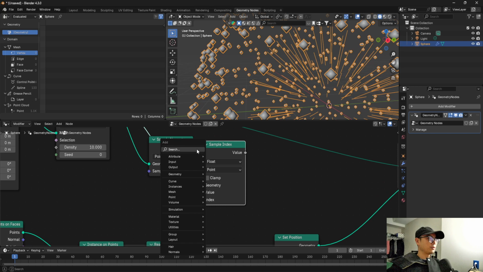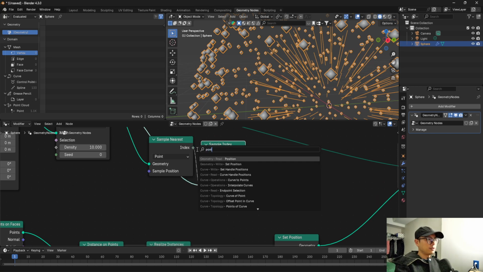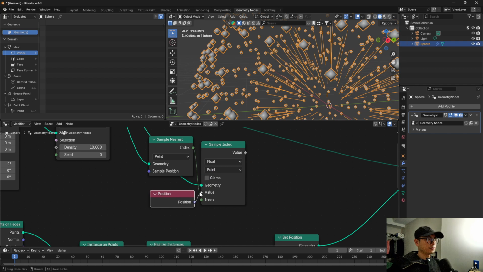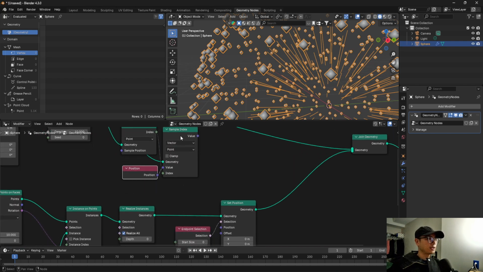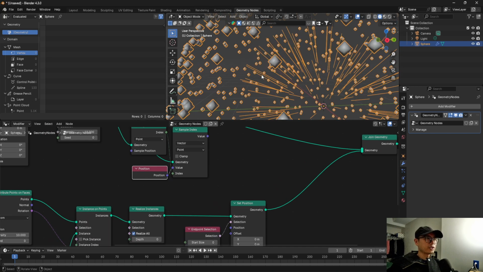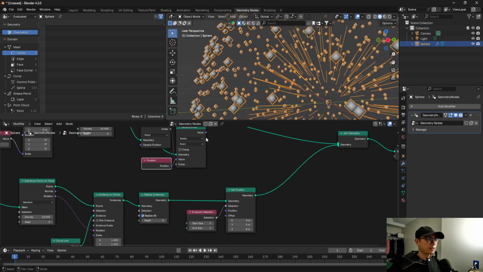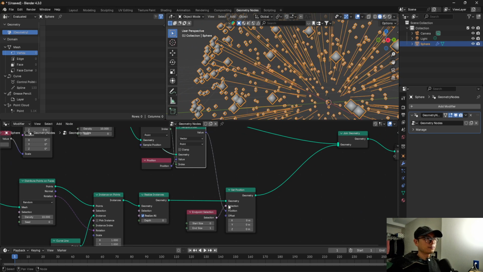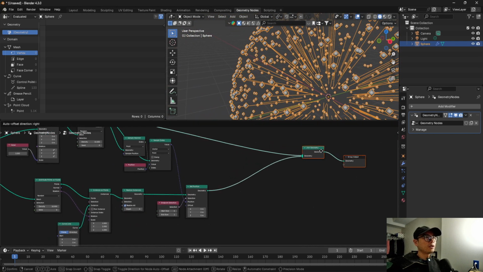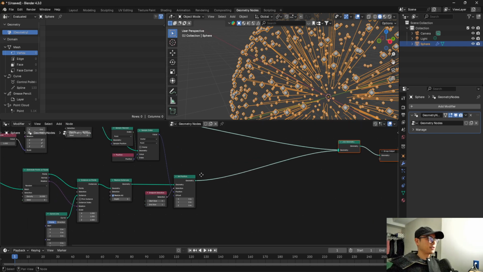Then we will need to assign the attribute to sample. We use the position, connect here and change float to vector. So here we get the nearest position to the outside point of the curve. So let's connect it here. See, we succeed. So this step is finished.